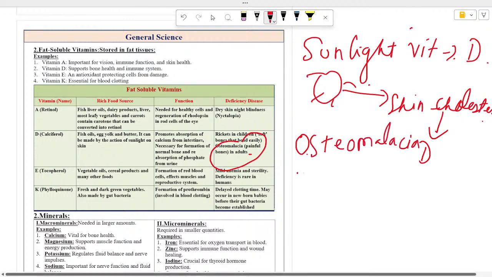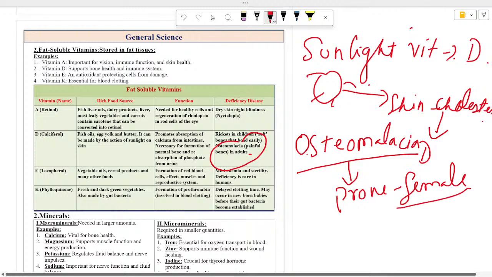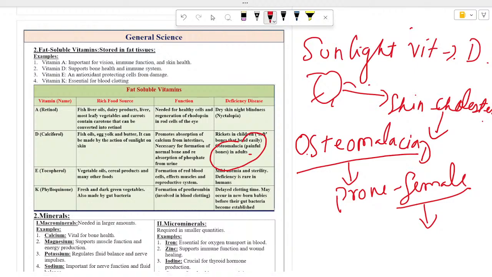This osteomalacia is a disease which is more prone to females. Okay, this is basically a female related disease. It occurs in males also, but mostly in females, because females already have vitamin D deficiency, because they have many other physiological processes like childbirth and menstruation, okay, monthly bleeding. So these lead to deficiency in their vitamin D. So they need to put vitamin D in their diet.